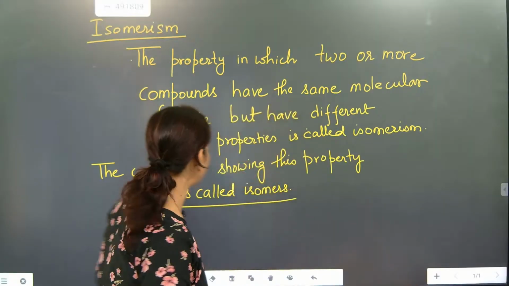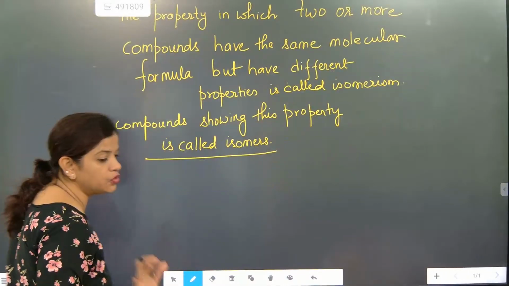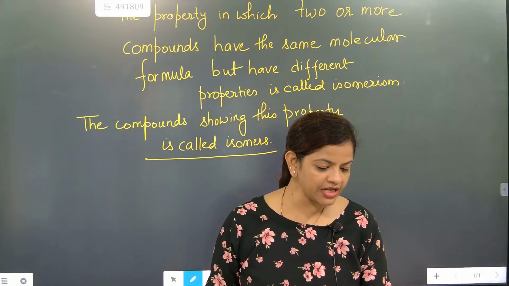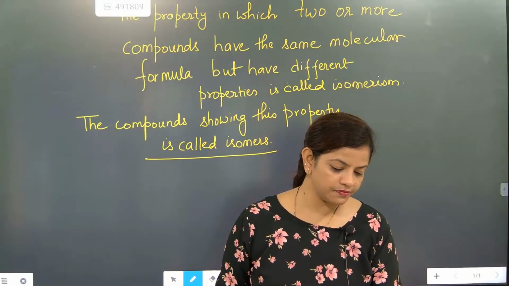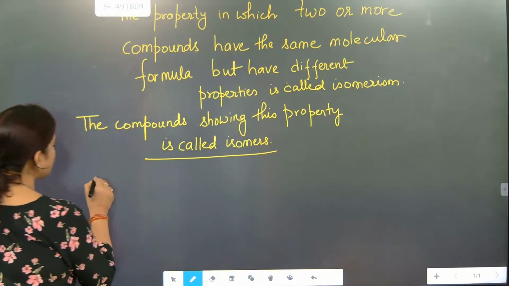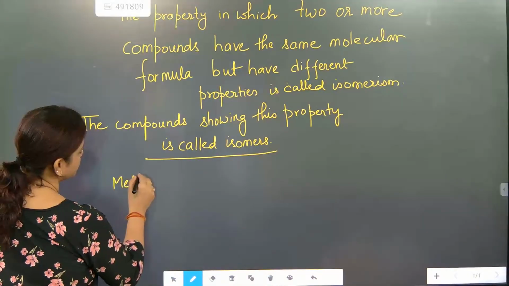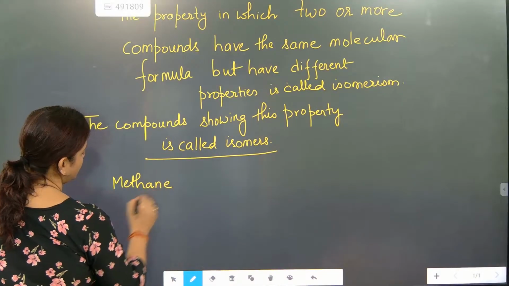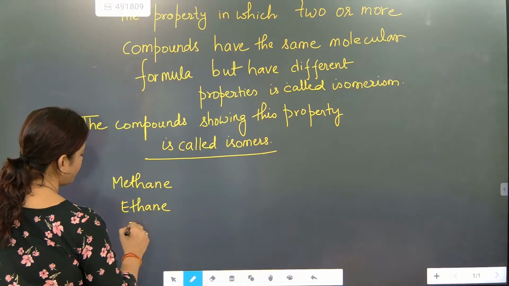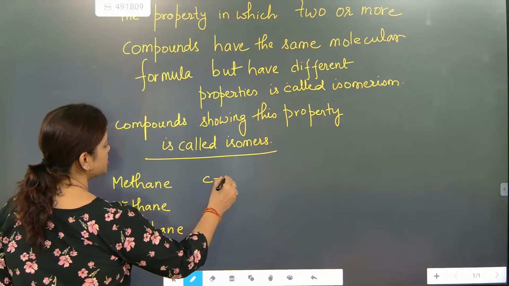So isomers start exactly from where? First you write for butane. Note down, isomers will be starting from butane. It will start generally from butane. See, methane, ethane, propane. The methane structure is this one.